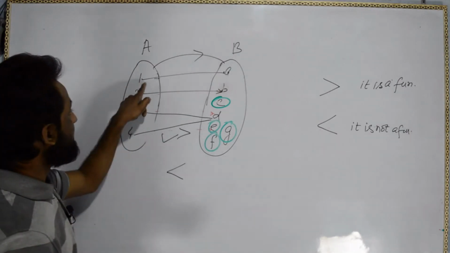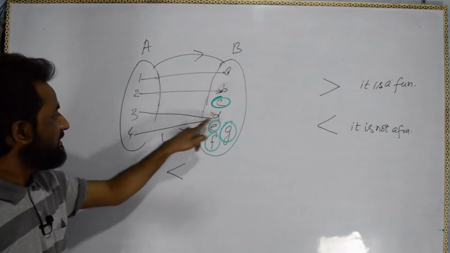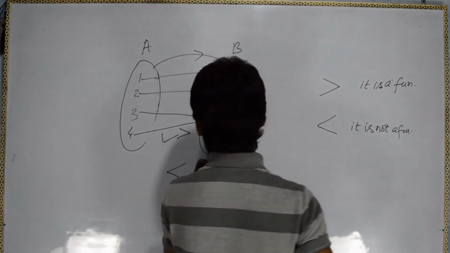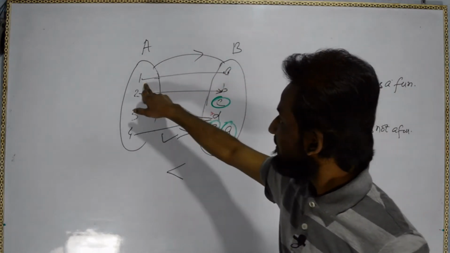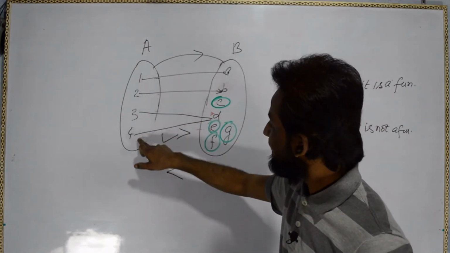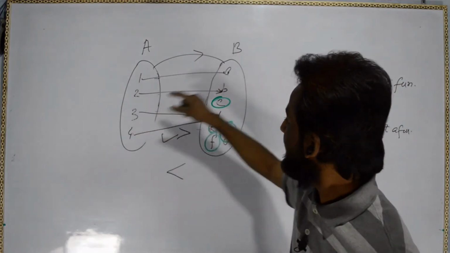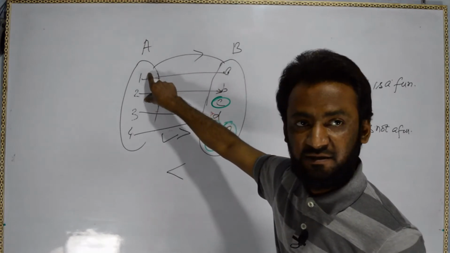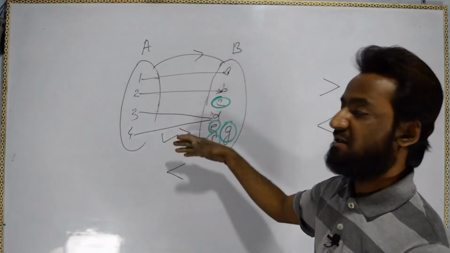Because here 1 is related to A, 2 is related to B, 3 is related to D and 4 is also related to D. Just recall the example of the children and father. A is the father of 1, B is the father of 2 and D is the father of 3 and 4. So this man is having 2 children and these two men are having one child each. So it is a relation as well as a function.